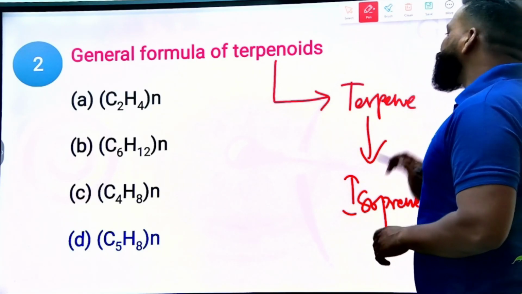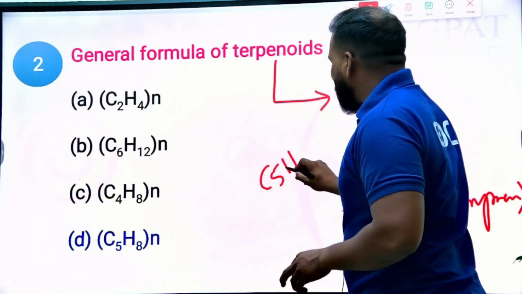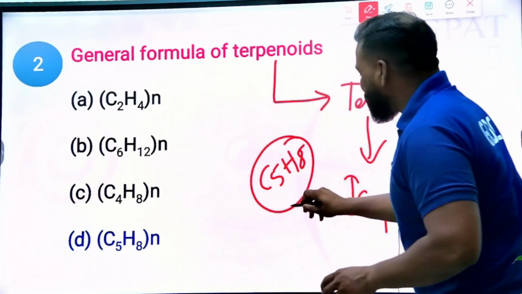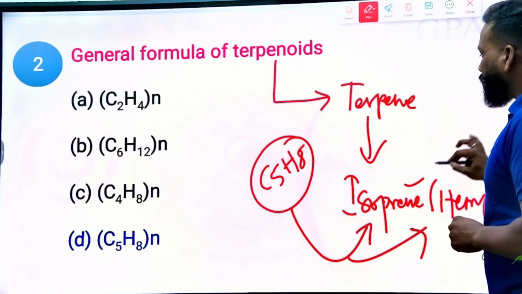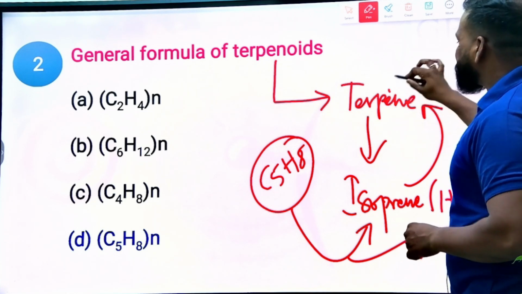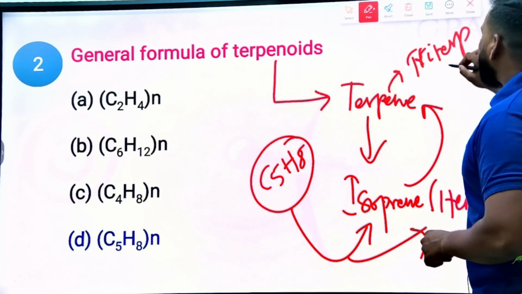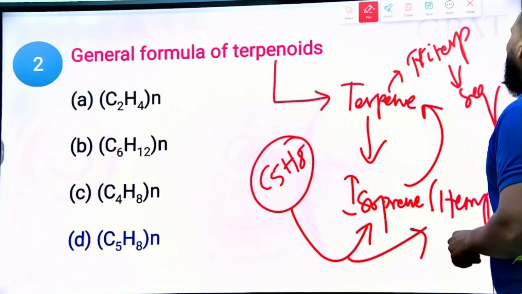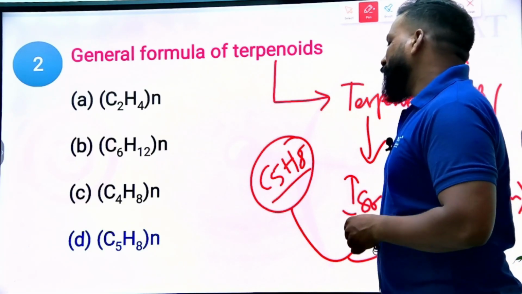Generally, they are all obtained from one formula called C5H8. This C5H8 is known as isoprene or hemiprene. From that isoprene only, we get the terpenoids, terpenes, triterpenoids, sesquiterpenoids or phenylpropanoids. All these are obtained from the C5H8 basic formula.